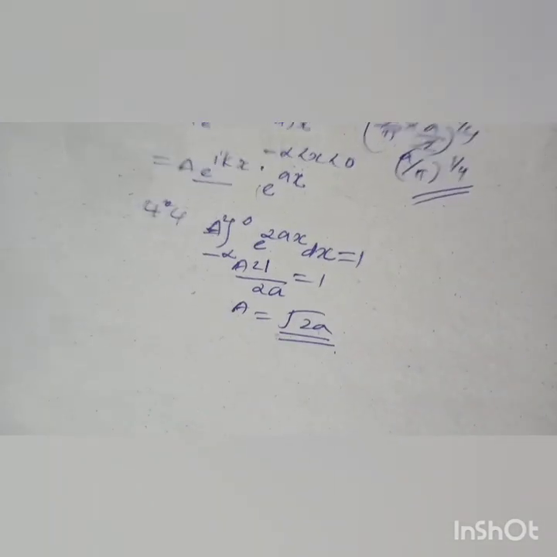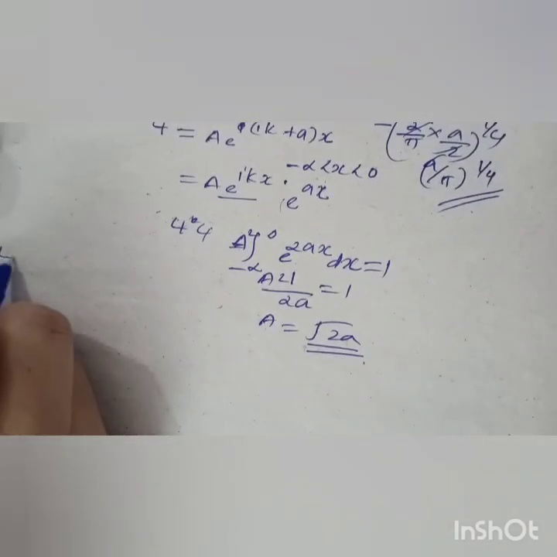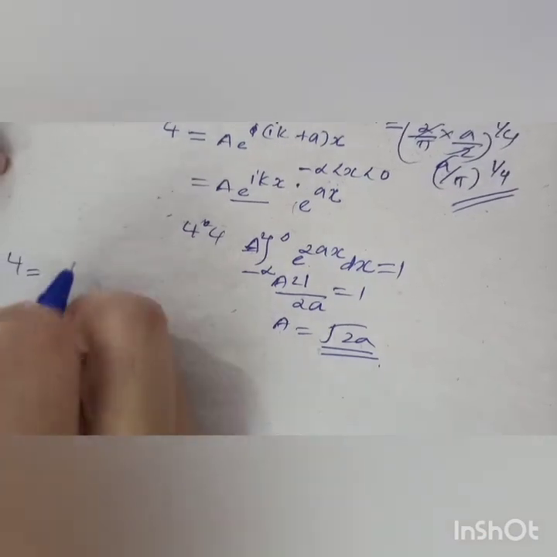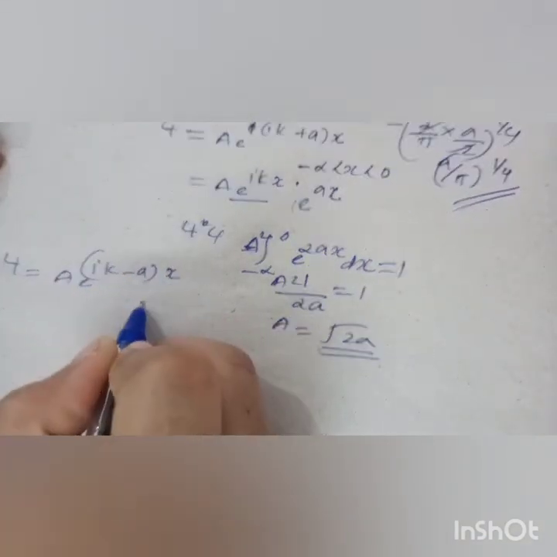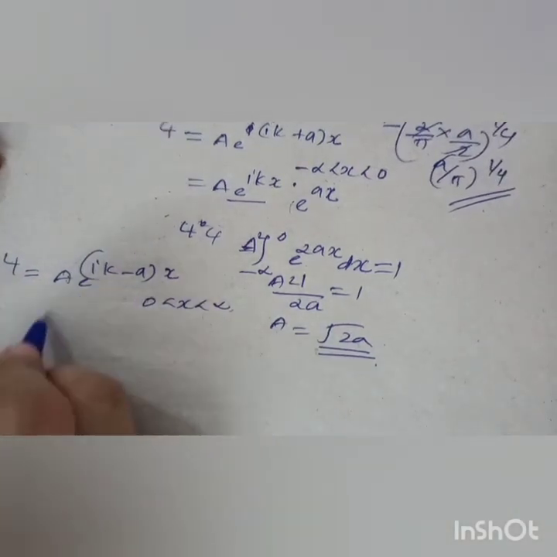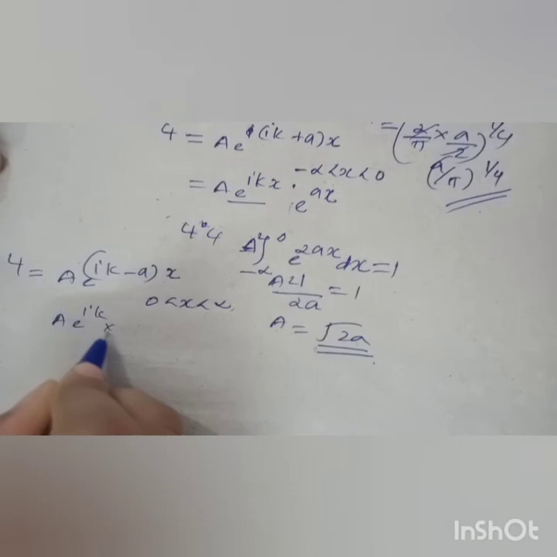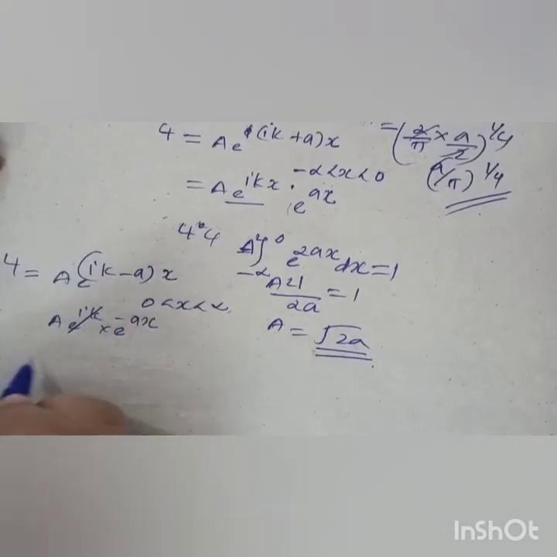Okay, next we are considering the wave function ψ = A e^((ik − a)x), for x from 0 to infinity. So we know the e^(ikx) term is not considered there.